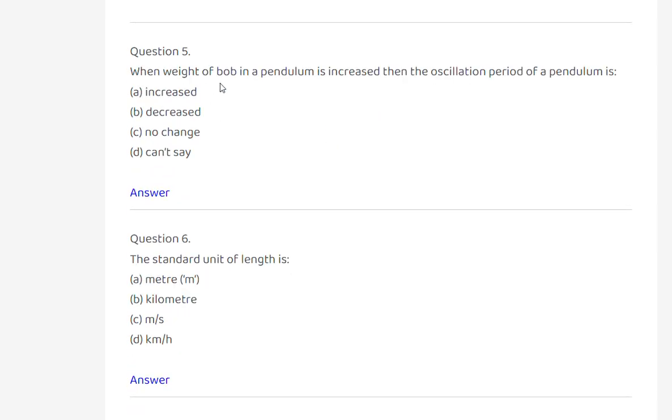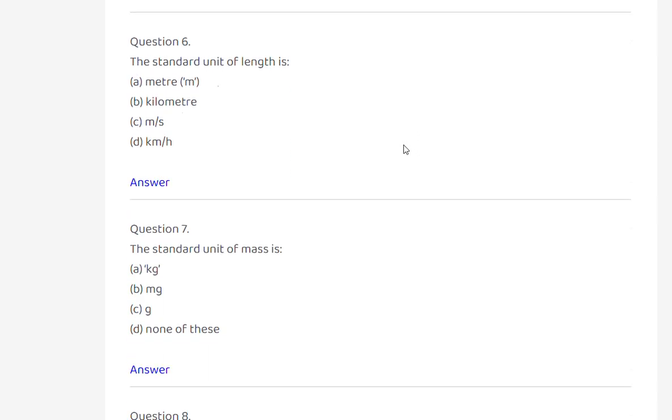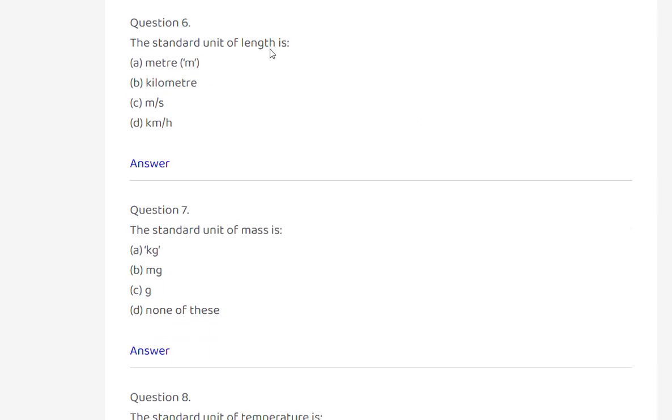When the weight of the bob in a pendulum is increased, then the oscillation period of the pendulum is increased, decreased, no change, can't say. Decreased. The standard unit of length is meter, kilometer, meter per second, kilometer per hour.